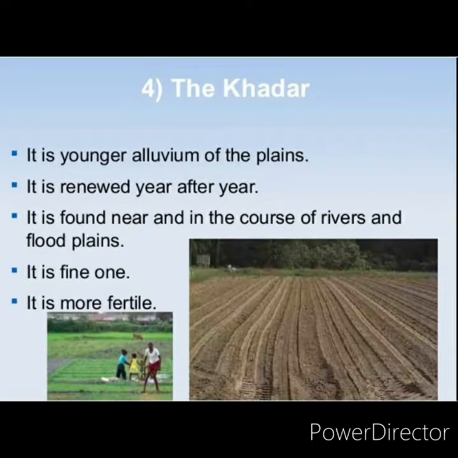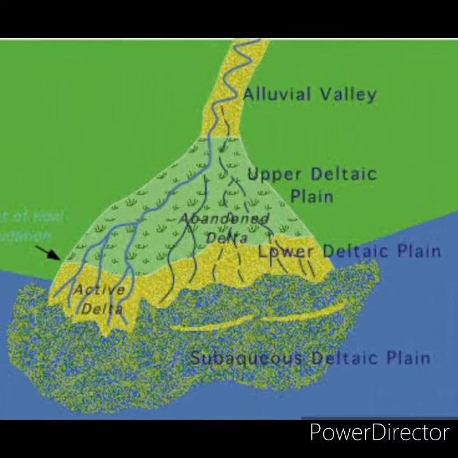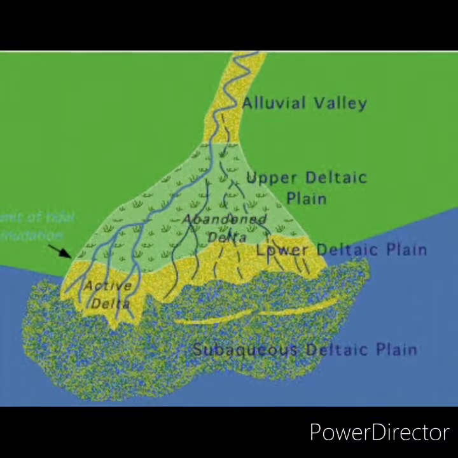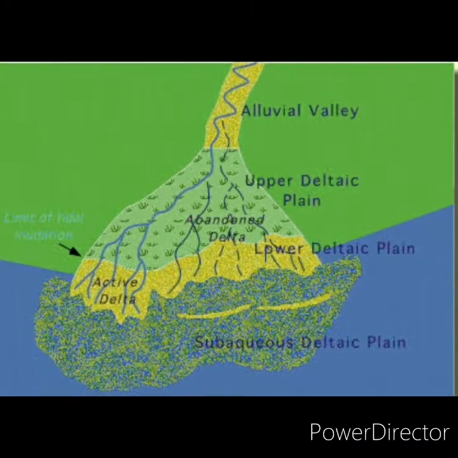Next, the Khadar Plains. Bangar Plains are the older alluvium and the Khadar Plains are the newer alluvium. Khadar is otherwise known as the wetlands. The Khadar tracts are enriched by fresh deposits of silt every year in the rainy season. Delta Plains. The Delta Plain is an extension of the Khadar land. In the Delta region, the uplands are called chars, while the marshy areas are called beels.